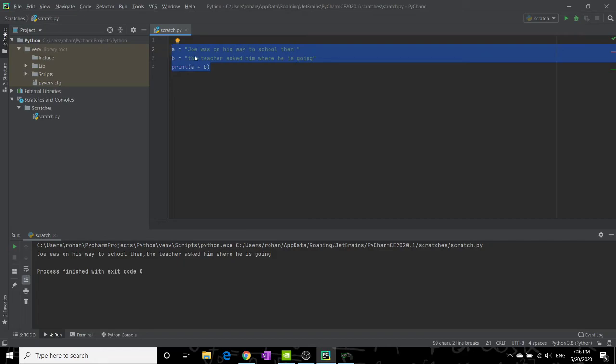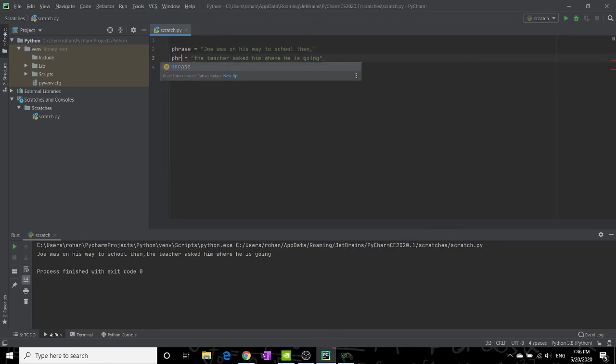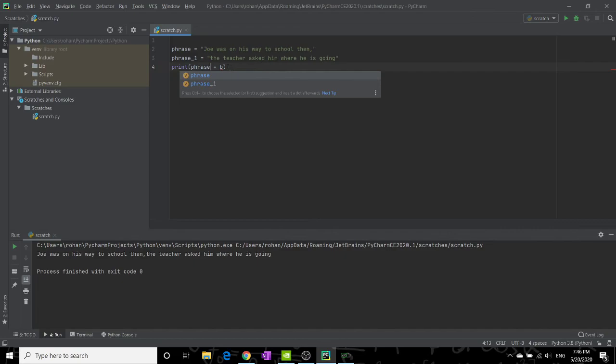This is basically strings or phrases. But for a phrase, you do phrase, and then phrase_1, and then it will be phrase plus phrase_1, and then it's the same exact thing.